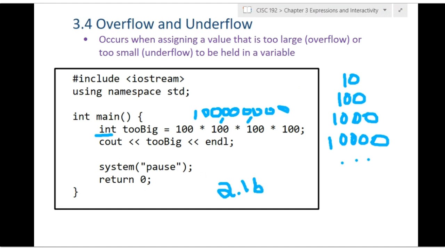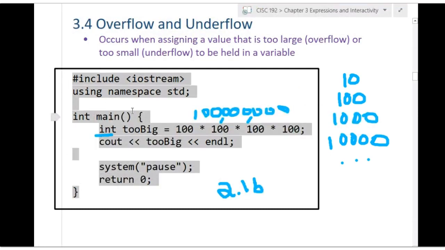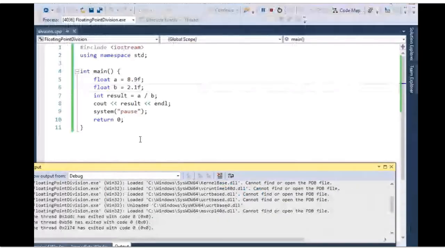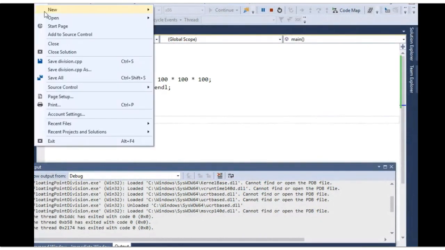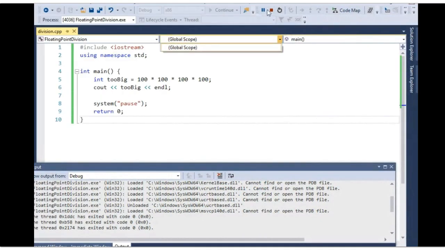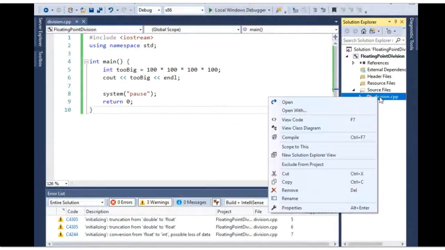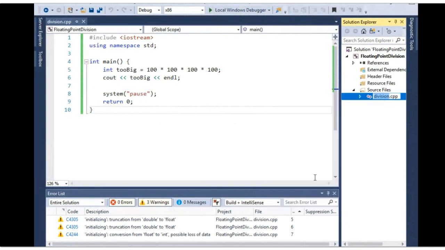So let's run this program and let's see the result. We name this overflow.